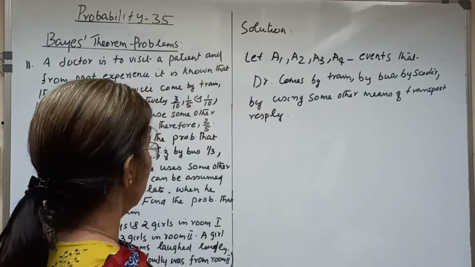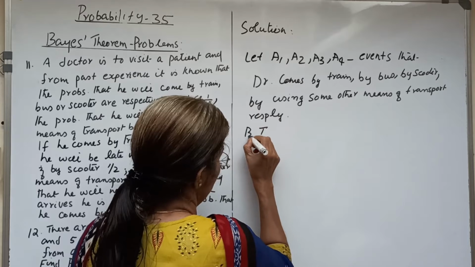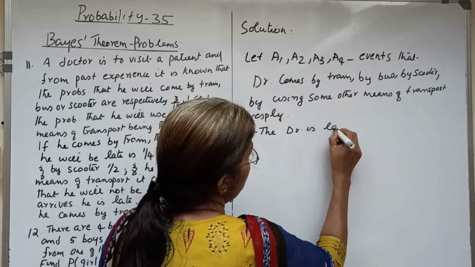The given event is the doctor is late. The doctor is late. It is taken as B.